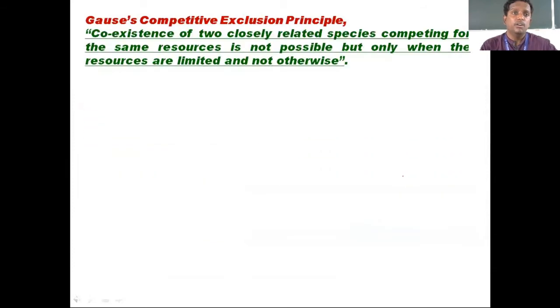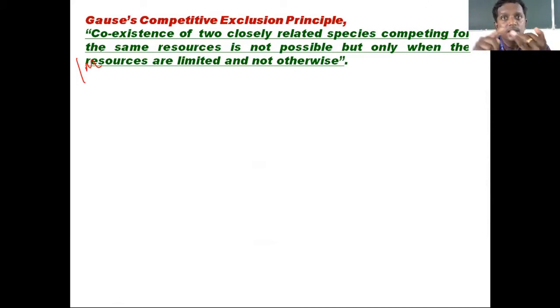Once again, a very important definition. Gause's competitive exclusion principle means the coexistence of two closely related species competing for the same resource.